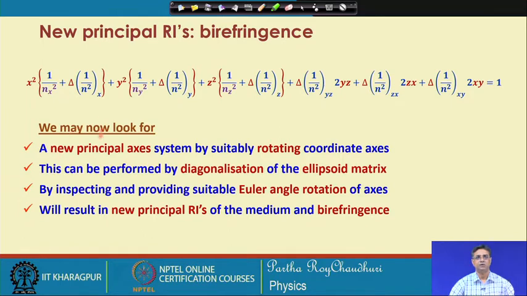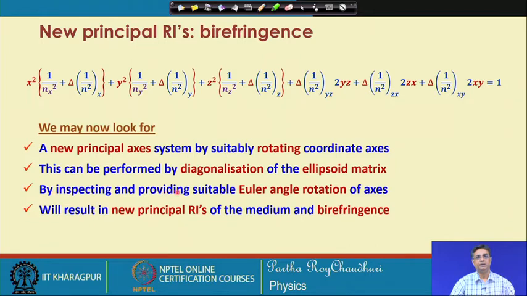Once having this equation in hand, we can look for the new principal axis system by suitably rotating the coordinate axis, and this can be performed by diagonalization of the ellipsoid matrix. This is again a 3 by 3 matrix, and we have also seen an example of how this matrix can be diagonalized as a tutorial in the anisotropic cases.